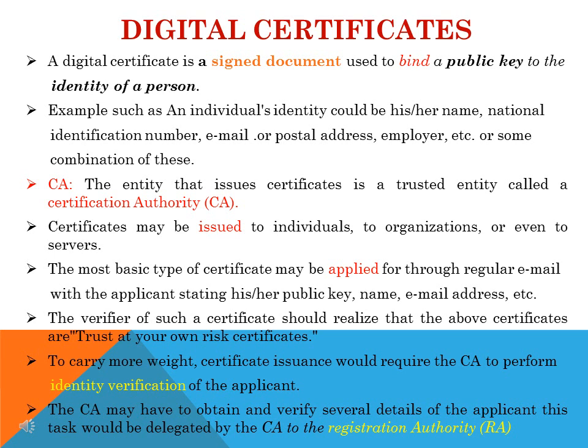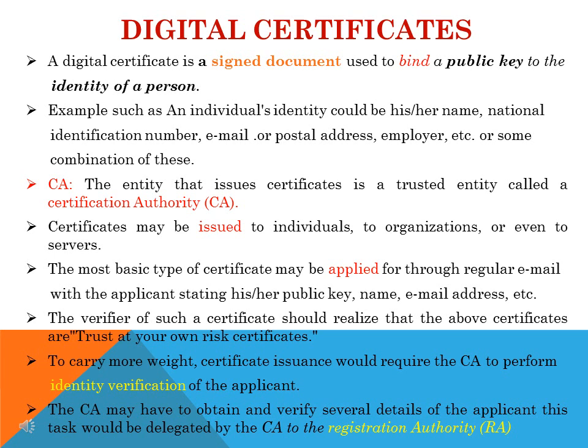So here what we'll be doing, we'll be binding the public key and the identity of a person. After binding, it will be signed by some authority. Okay, now this authority is nothing but a CA, certification authority. It is one of the trusted entities. That signed document is called a digital certificate.